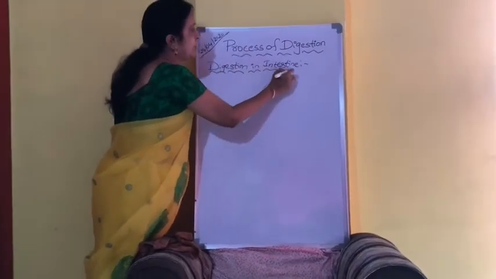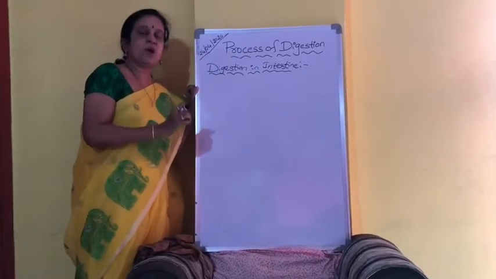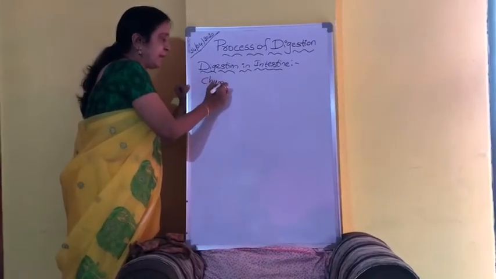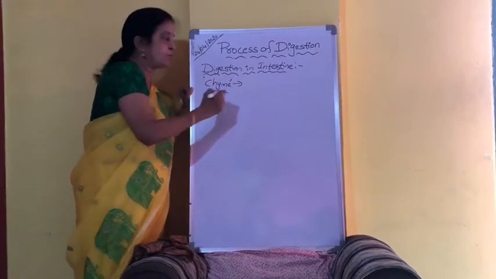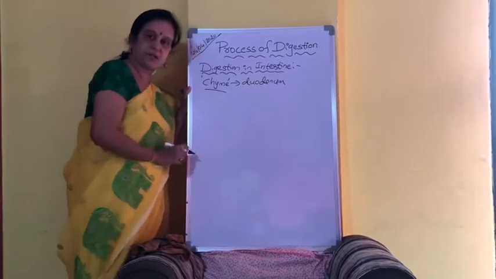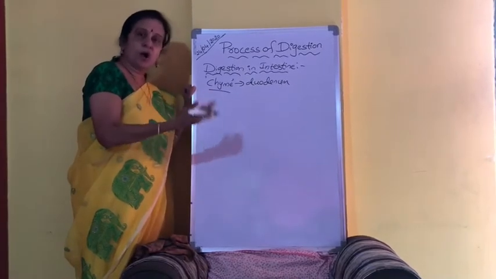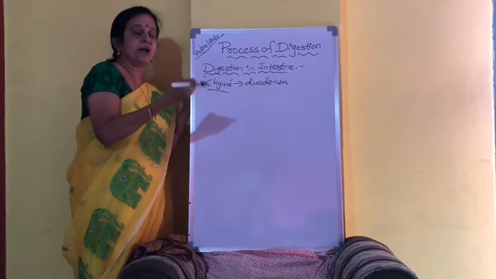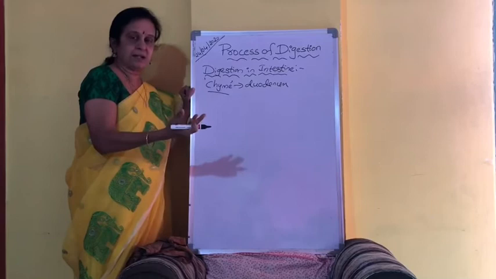As I told you earlier, the partially digested semi-solid acidic food in the stomach is called chyme. As the chyme enters from the stomach into the duodenum part of the small intestine, different hormones will be released from the wall of the duodenum, and those hormones will influence the liver, pancreas and intestinal glands.